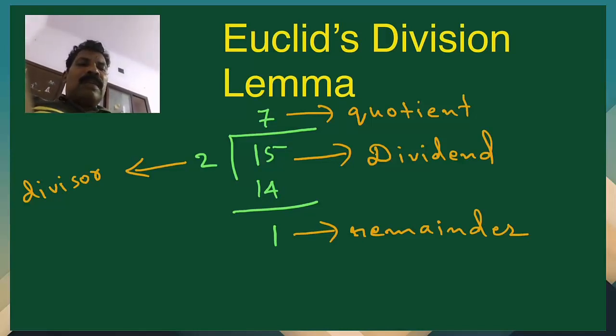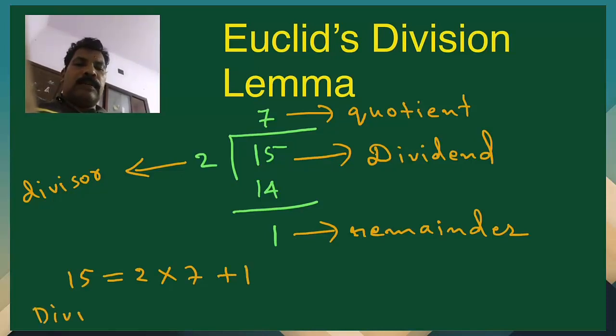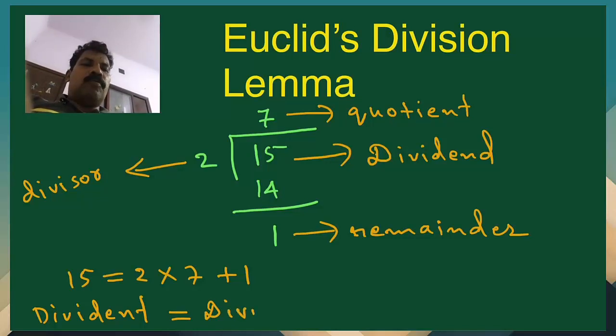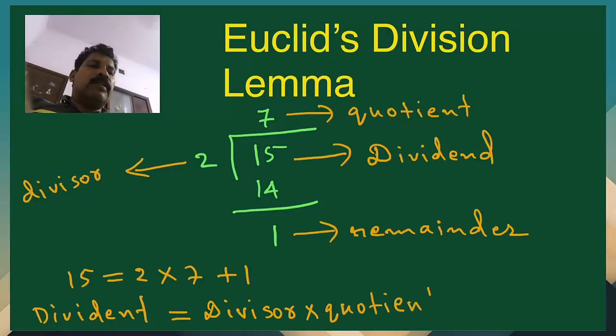Then one more thing we can understand here, that is 15 is equal to 2 into 7 plus 1. So what I am telling you, dividend, that is 15 here, is equal to 2, that is divisor, into 7, that is quotient, then plus 1, the remainder. So this equation will be true every time.